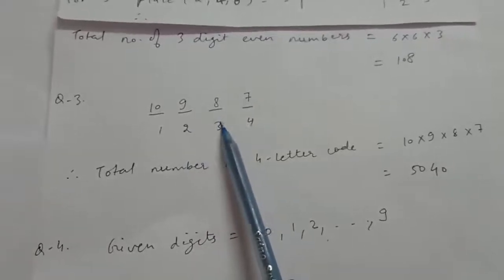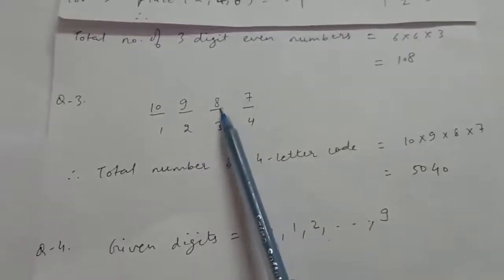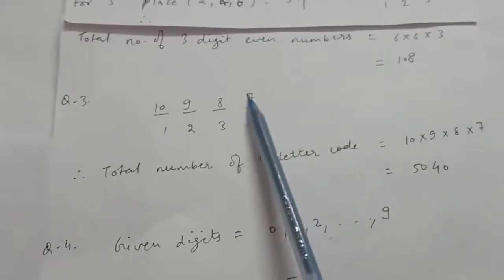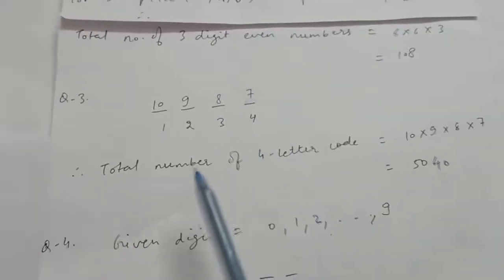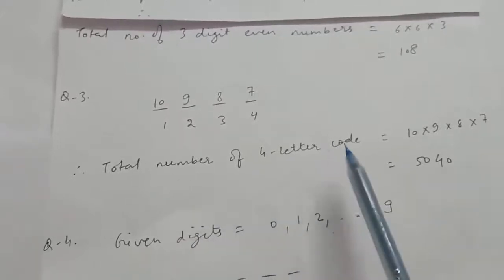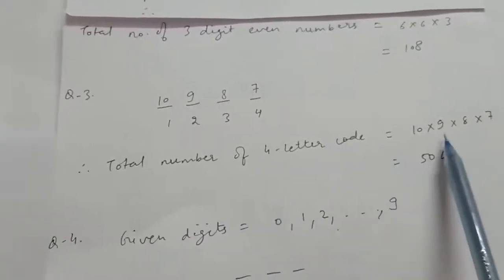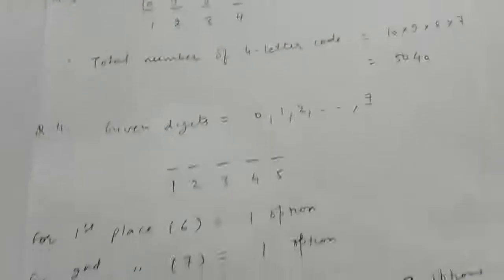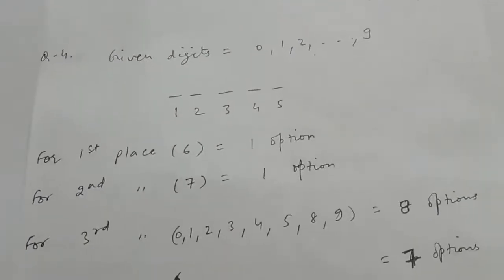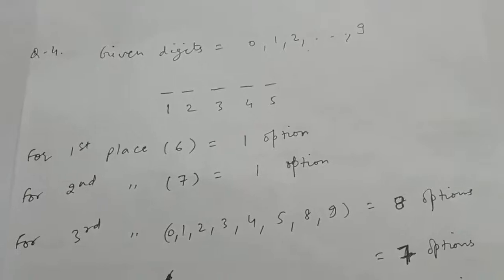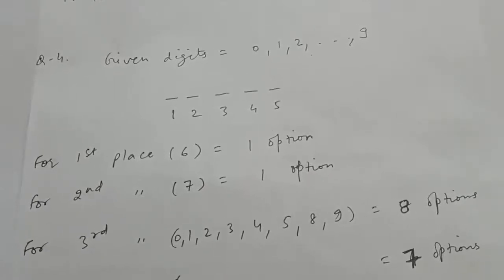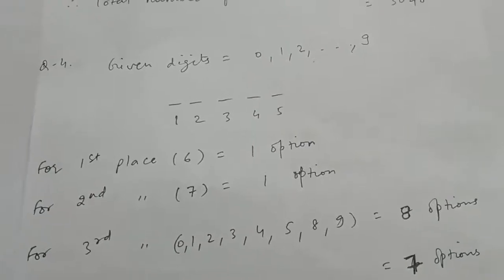Therefore for the third place we are left with 8 options, and for the fourth place we are left with the 7 options. Therefore total number of 4-letter code will be 10 into 9 into 8 into 7, that is 5040. Clear?